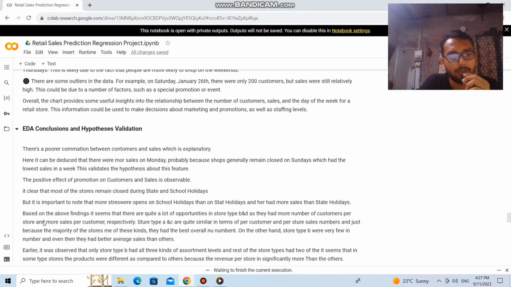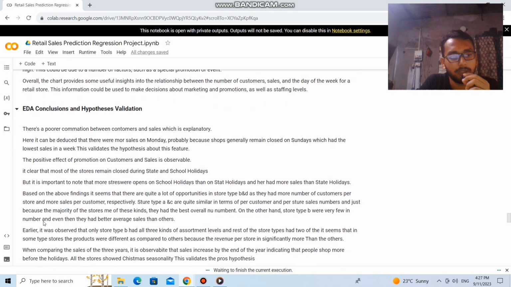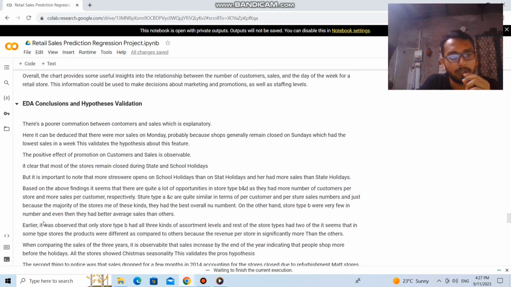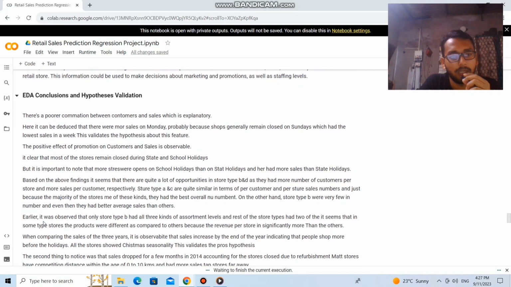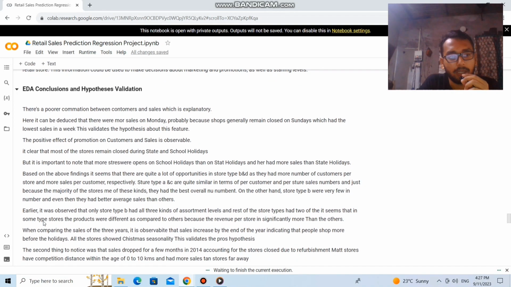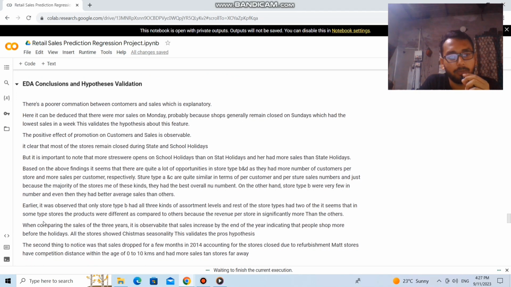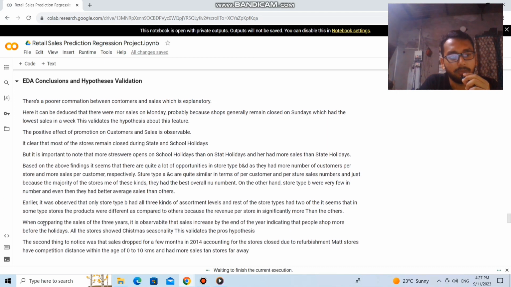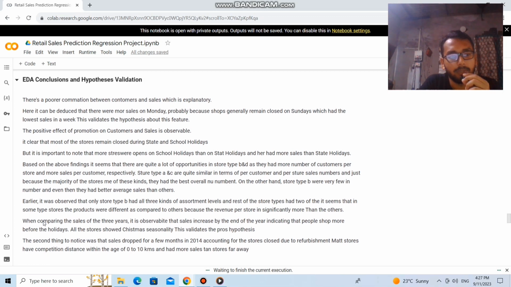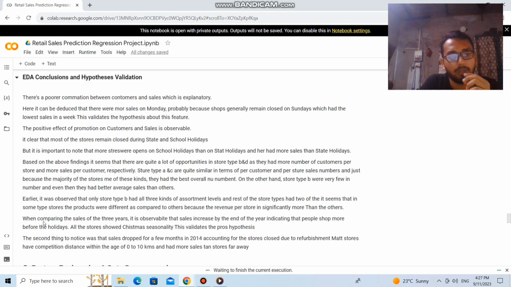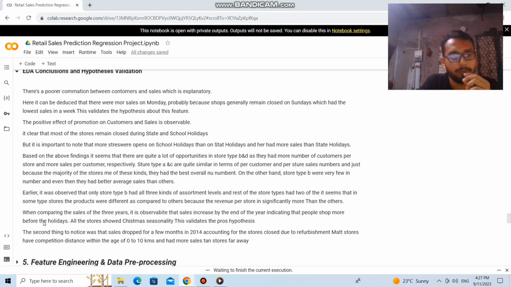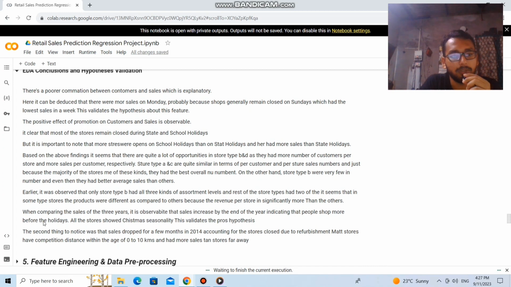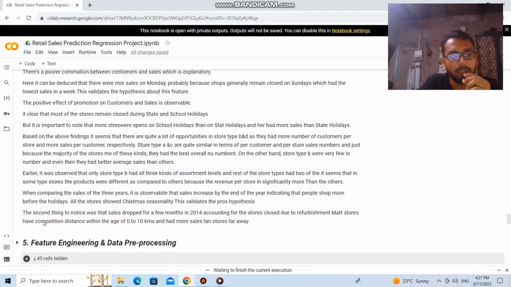So the EDA conclusion and the hypothesis validation. There is a positive correlation between customers and sales, which is explanatory. Here it can be deduced that there were more sales on Monday, probably because shops generally remain closed on Sundays, which had the lowest sales in the week, and this validates the hypothesis about this feature. The positive effect of promotion on customers and sales is observable. It is clear that most of the stores remain closed during the state and school holidays, etc.